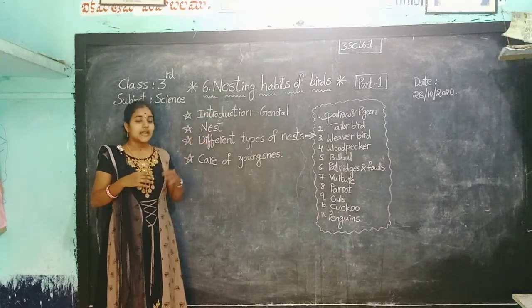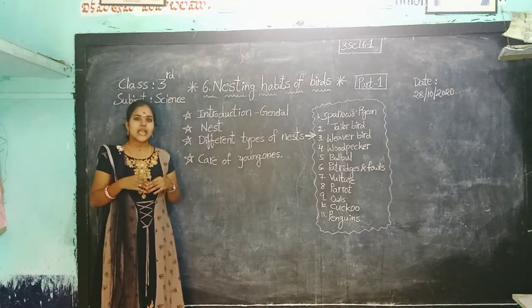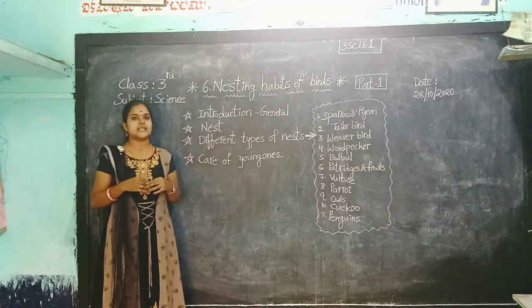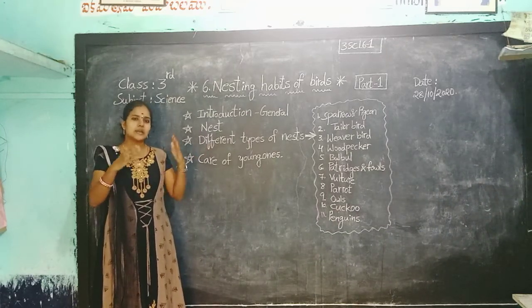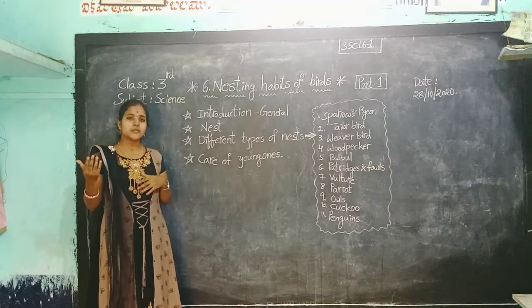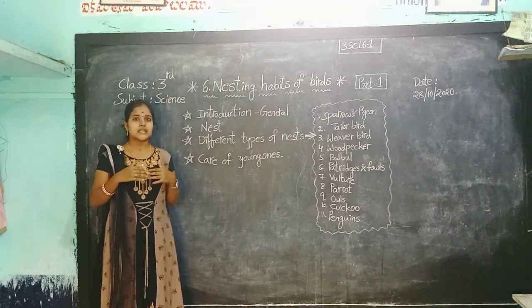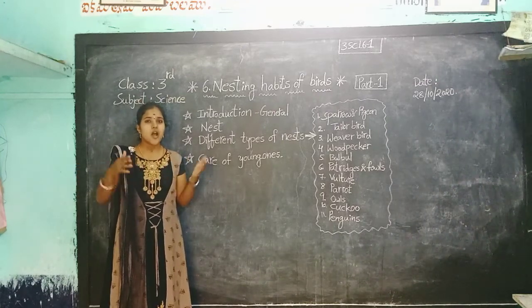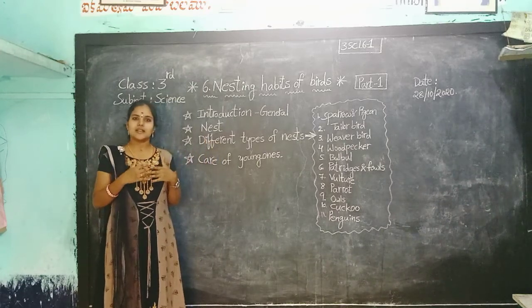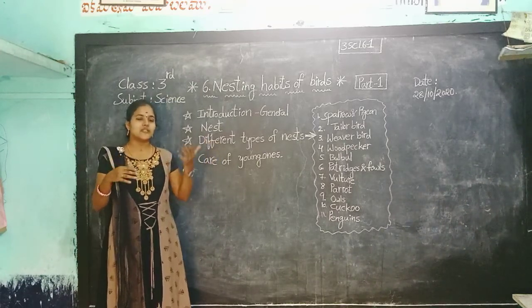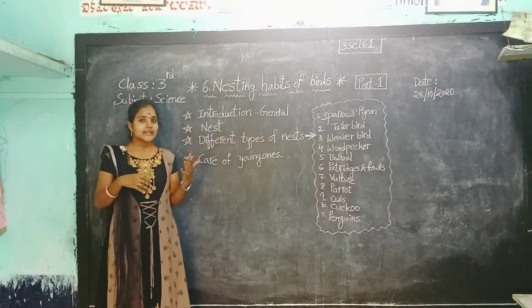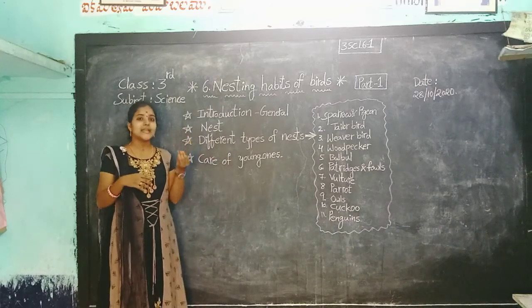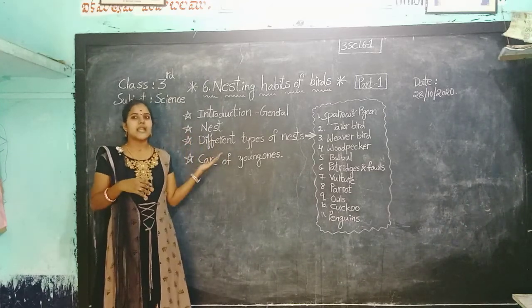Okay children? And different types of birds have different types of nests. Some birds build one type of nest and some birds build different types of nests. For example, among human beings, all the houses are not equal. Yes, some houses have different designs. Like that, birds also build their nests in different types.